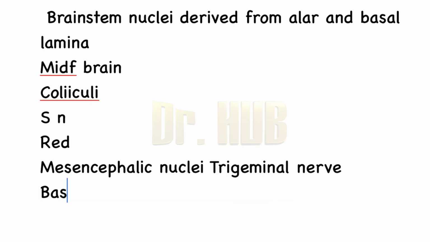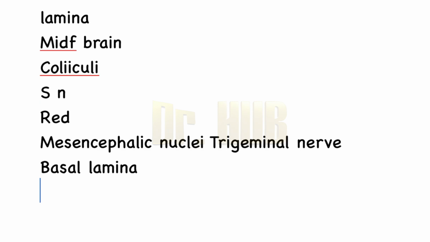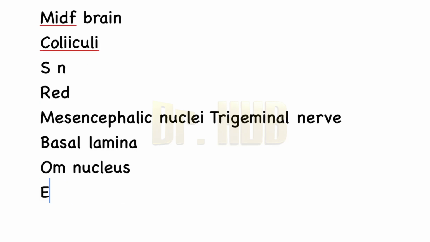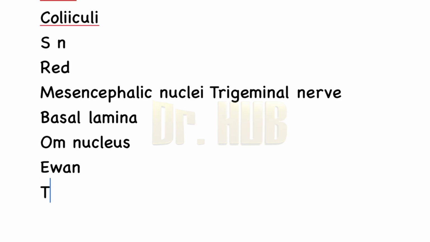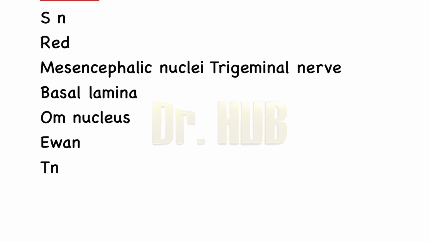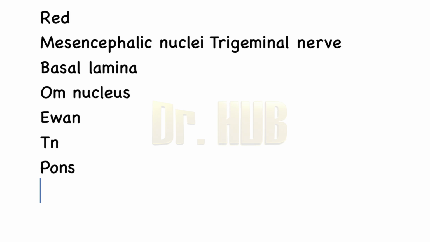Now let's look at the basal lamina. This is in terms of the midbrain. This includes the oculomotor nucleus. Next is the Edinger-Westphal nucleus. Then comes the trochlear nucleus. Then moving on to the pons.